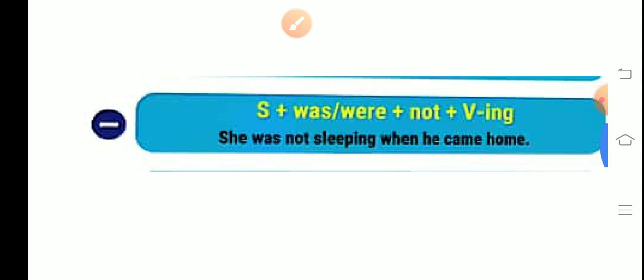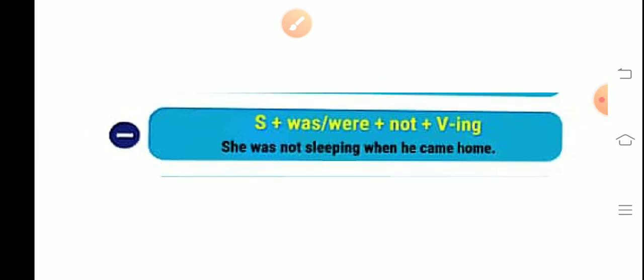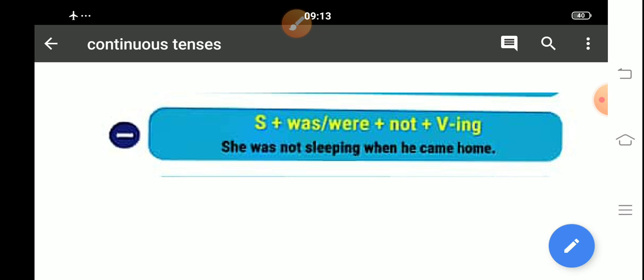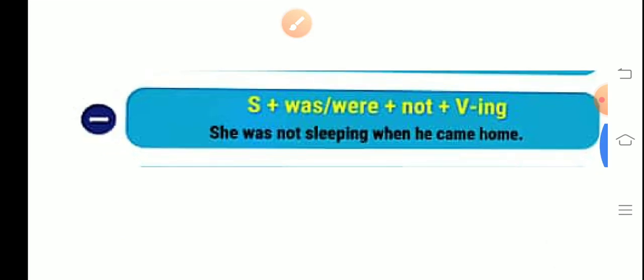So next, the negative one. Here one change will be there. Not should be used after was or were. Suppose subject, after that was or were, after that not, after that you have to use the first form of verb plus ing. Suppose she was sleeping when he came home. She was not sleeping when he came home.